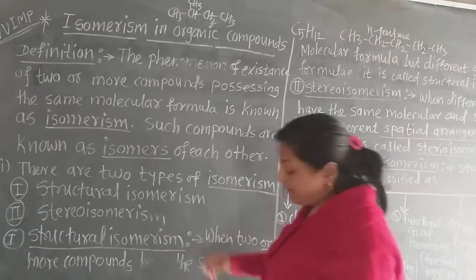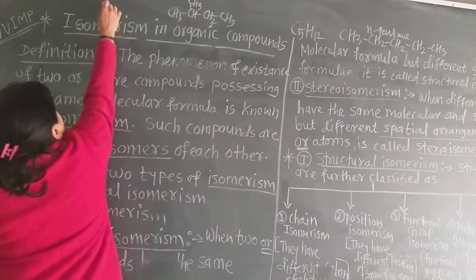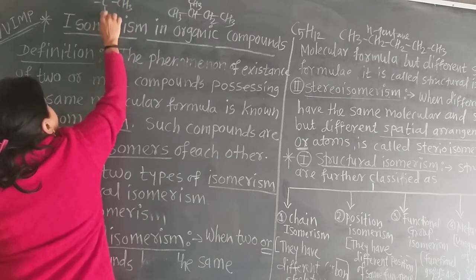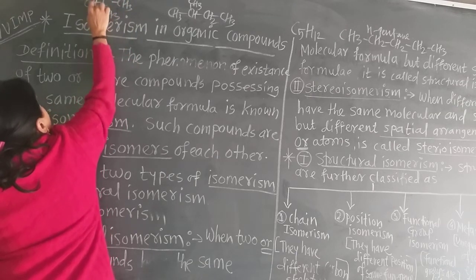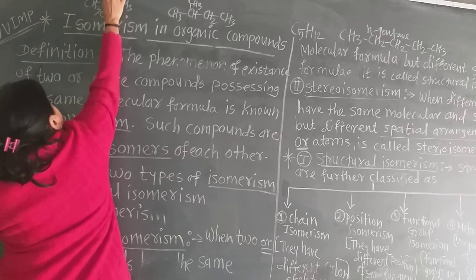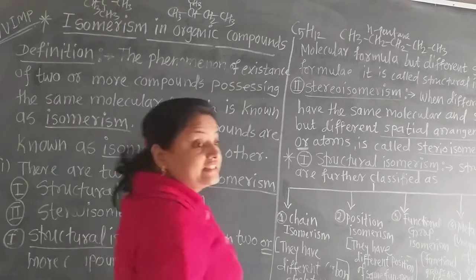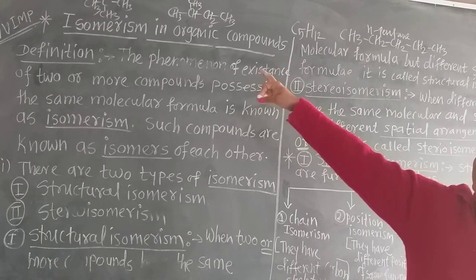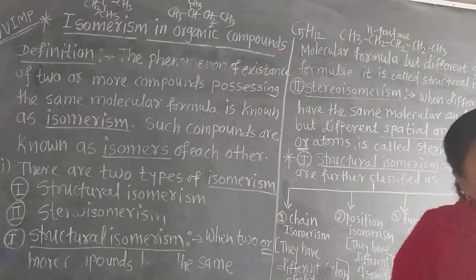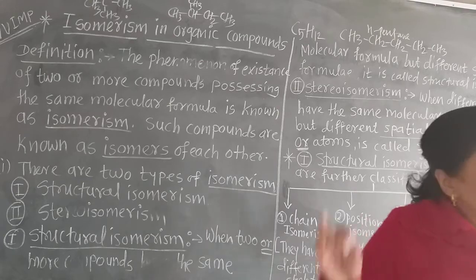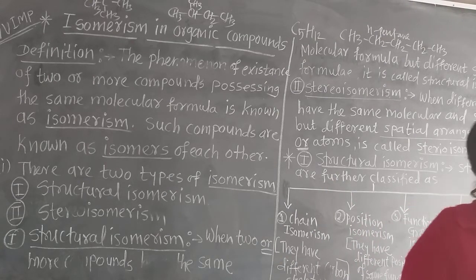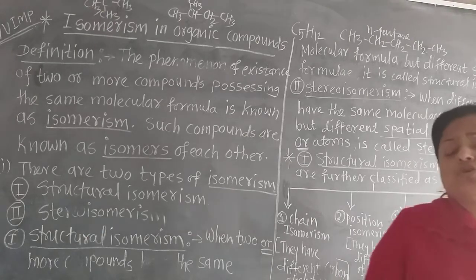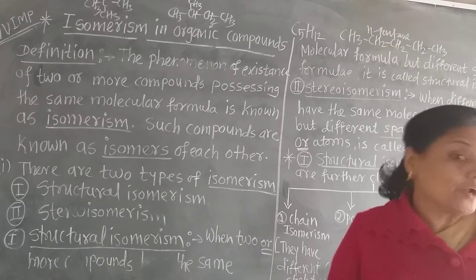And how is the neopentane drawn? One carbon containing no hydrogen and all the 4 carbon atoms are joined to it. This is the neopentane. Now see, there are also 5 carbons and 3 multiplied by 4, that is 12 hydrogens. This is isomerism. But inorganic compounds do not show such different structures. So isomerism is only the property of the organic compounds.